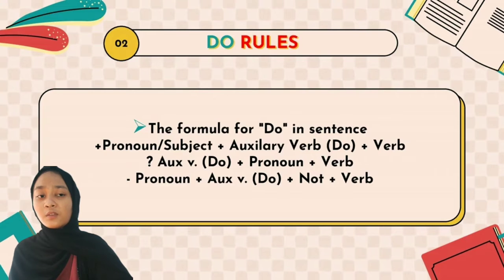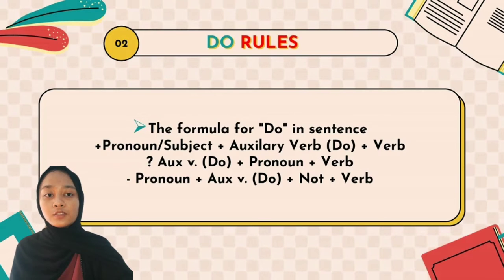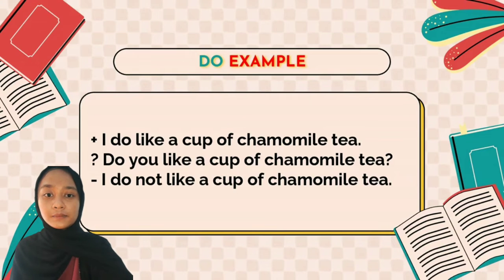While for the question, we use do first, and then the pronoun, and then the verb. And for the negative, we use the pronoun, and then auxiliary do, and then not plus the verb. So in this slide, is there any question you want to ask, or is there no question? No question. Okay, good. So can we move to the next slide?